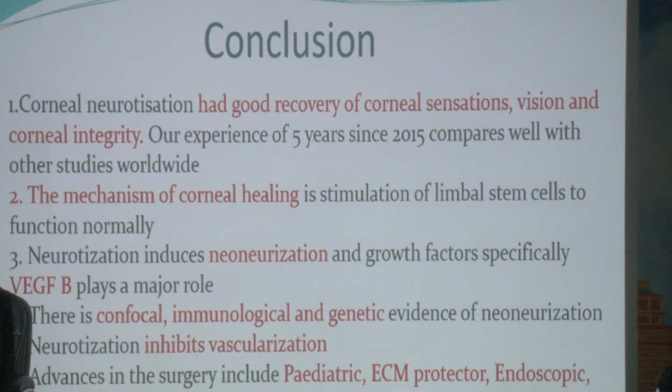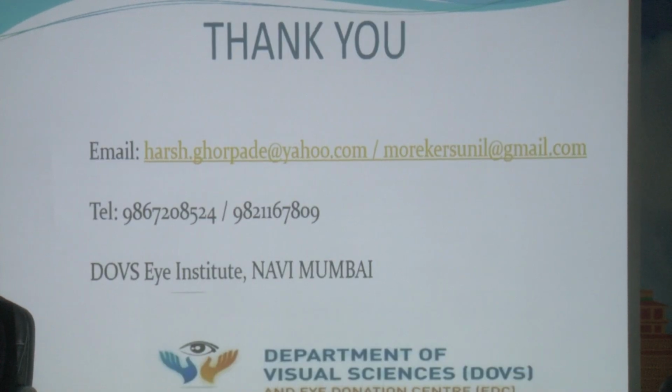So in conclusion, good recovery of corneal sensations, vision, and corneal integrity. It compares well with our 5-year experience since 2015, almost 7 years now. The mechanism of corneal healing is stimulation of limbal stem cells. Neurotization and neoneurization are affected by growth factors, and VEGF-B plays a major role. We have evidence on confocal, immunological, and genetic, and neurotization also inhibits vascularization, and the recent advances include pediatric neurotization, extracellular matrix protector, endoscopic and robotic surgeries. Thank you very much, and thank you for the patient listening.